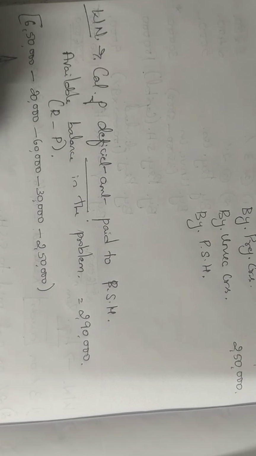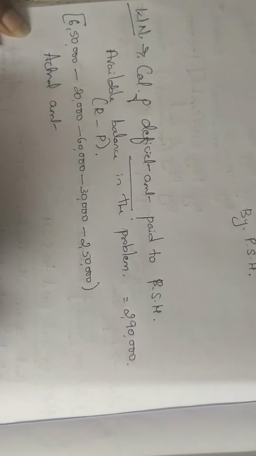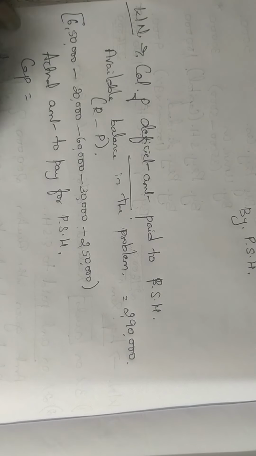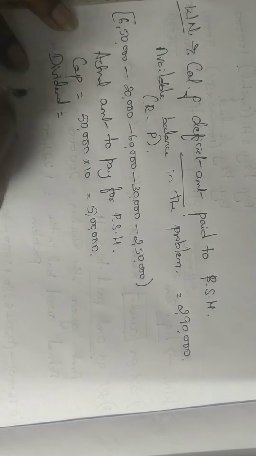How much is the actual amount to pay for preference shareholders? Remember you have to pay both amounts. One is capital and the other one is dividend. How much is the capital? 50,000 preference shares of 10 each, so it is 5 lakh. And they have told you dividend in arrear is for 1 year.